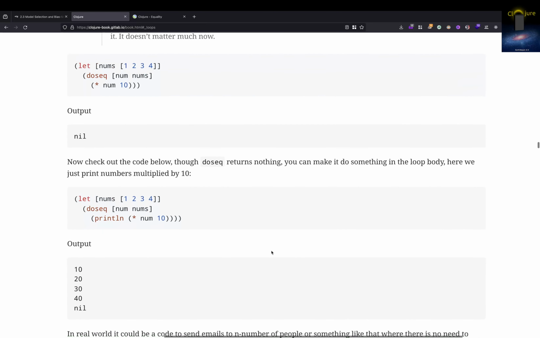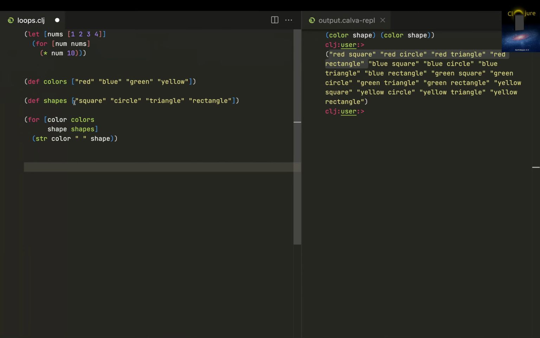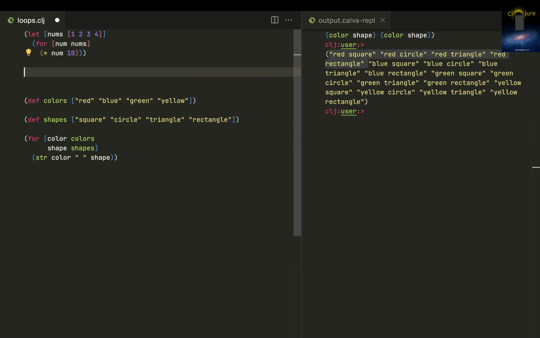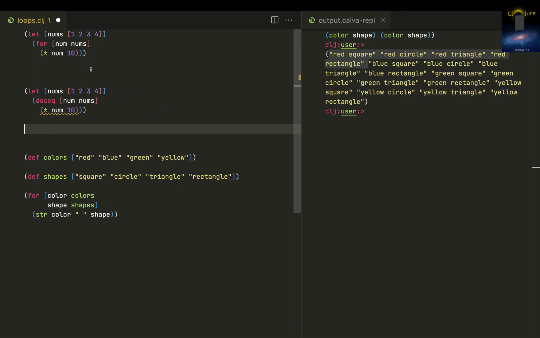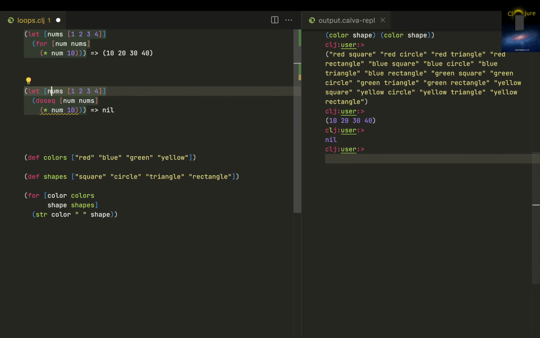So another loop is doseq. Okay, so I'll tell you the difference between for and doseq. Let me put it over here so that you'll know. So this one, when I execute it, I'm getting 10, 20, 30, 40. And this one, when I execute it, I'm just getting nil.